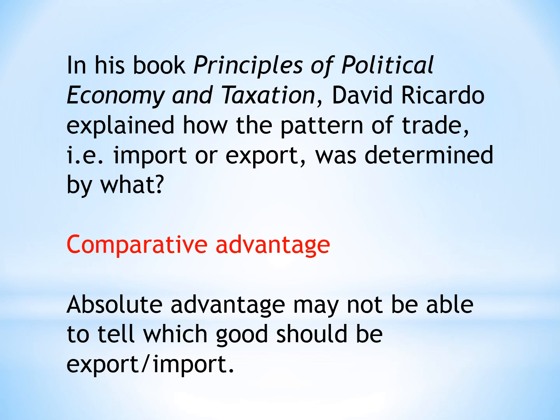Absolute advantage may not be able to tell which goods should be imported and which exported. Like in this example, the USA has higher productivity in both goods, but we don't know which one to import and which one to export. Only when we compare the opportunity cost and find out the comparative advantage can we do that.